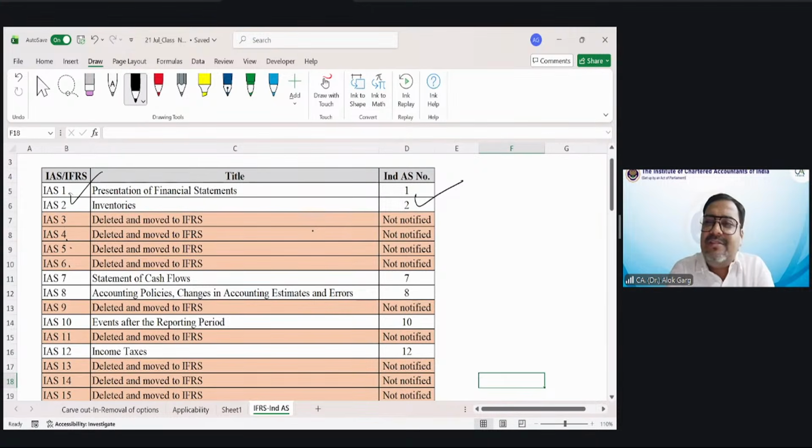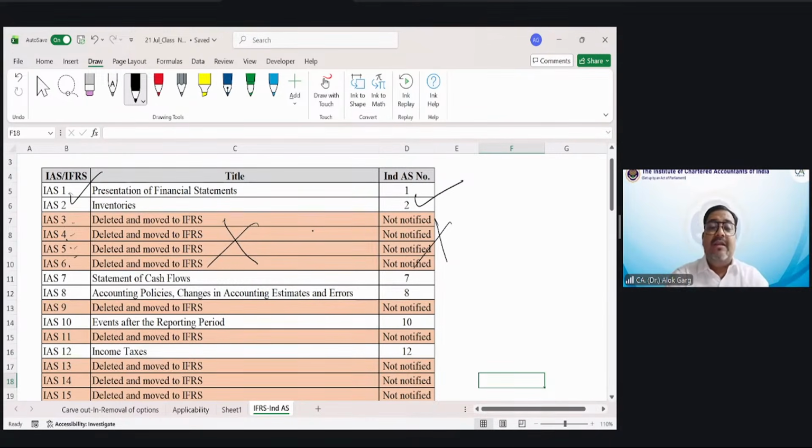Friends, there is no IAS 3, 4, 5, 6. Why? Because IAS 3, 4, 5, 6 had been deleted and moved to the IFRS series of standards. So we have also not notified Ind AS 3, 4, 5, 6. You will not find Ind AS 3, 4, 5, 6. Have you understood? Why will you not find them? Because we have maintained the same sequence. Now you have understood that from Ind AS 1 to Ind AS 41, all 41 standards are not there.